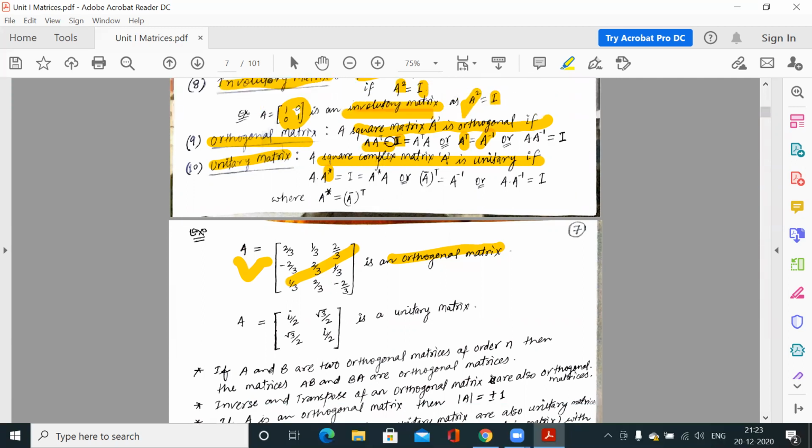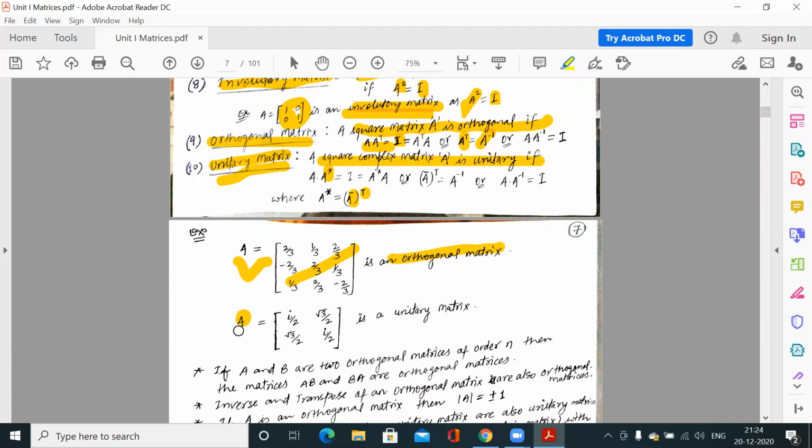Like here we have taken A transpose as inverse. Now because this is a complex matrix, we are taking A star. A star is what? A bar transpose, means conjugate transpose. So if the conjugate transpose of the matrix behaves like its inverse, then we say that it is a unitary matrix.